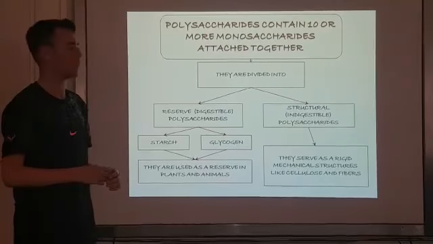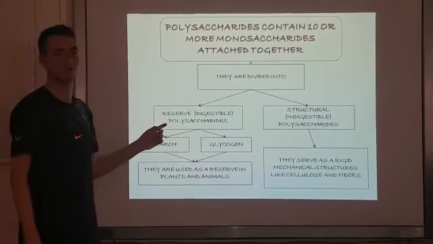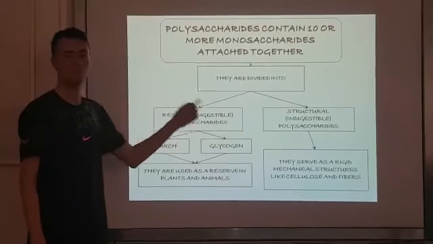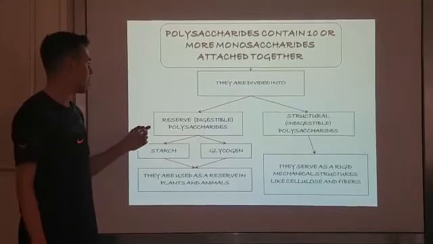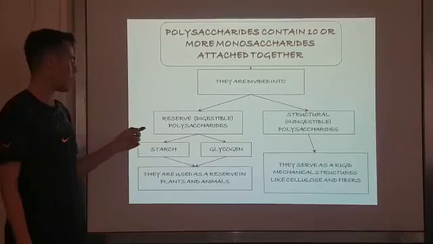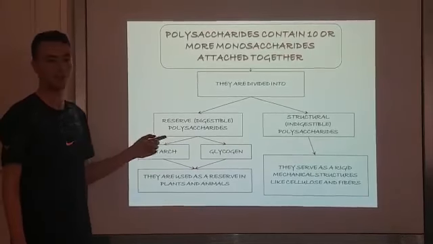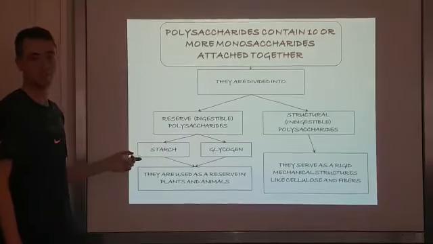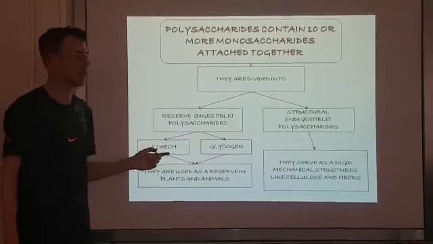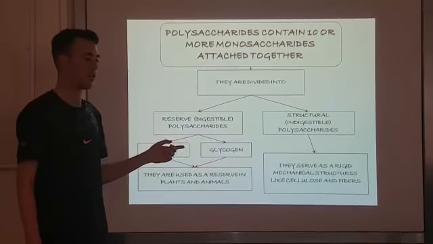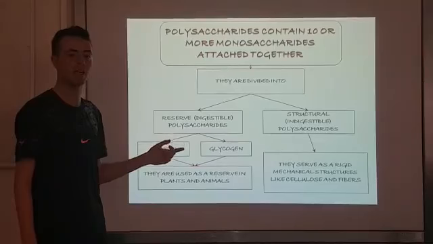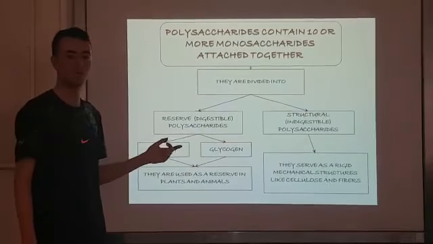They are divided into reserve polysaccharides, which are digestible, and structural polysaccharides, which are indigestible. Among reserve polysaccharides, we have starch and glycogen, which are used as a reserve in plants and animals. And then structural polysaccharides, which serve as a rigid mechanical structure in cellulose and fibers.